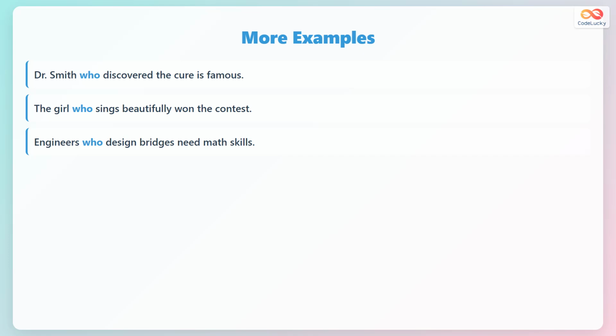Dr. Smith, who discovered the cure, is famous. Who identifies which doctor made the discovery. The girl who sings beautifully won the contest. Who tells us which girl does the beautiful singing. Engineers who design bridges need math skills. Who specifies which engineers create the bridges.